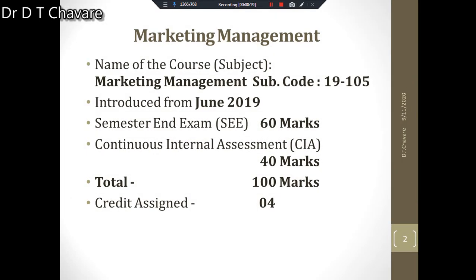Course name is Marketing Management. Subject code is 19-105. This course is introduced from June 2019. This course includes the semester end exam of 60 marks, that is called SEE, and also continuous internal assessment, that is CIA, which carries 40 marks. Total 100 marks exam you have to give there, and credit assigned for this paper is 4.